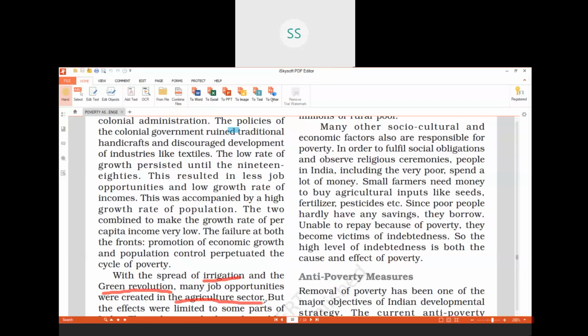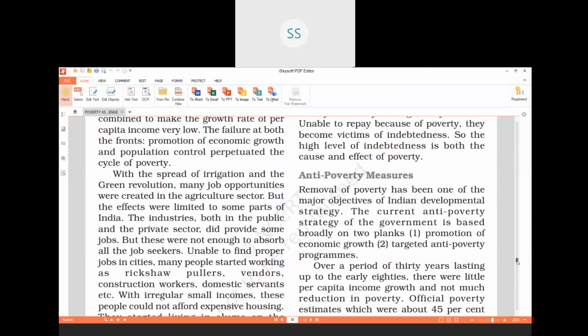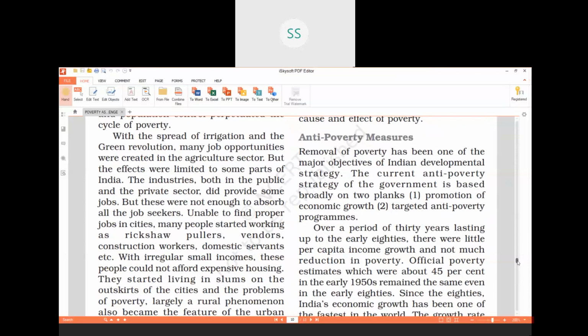Modern farming methods were applied, under which the irrigation system, fertilizers, pesticides and high yielding variety seeds all come. The green revolution was good enough for the large farmers who could afford to buy these modern farming methods, and because of which there was a surplus amount of food grains.